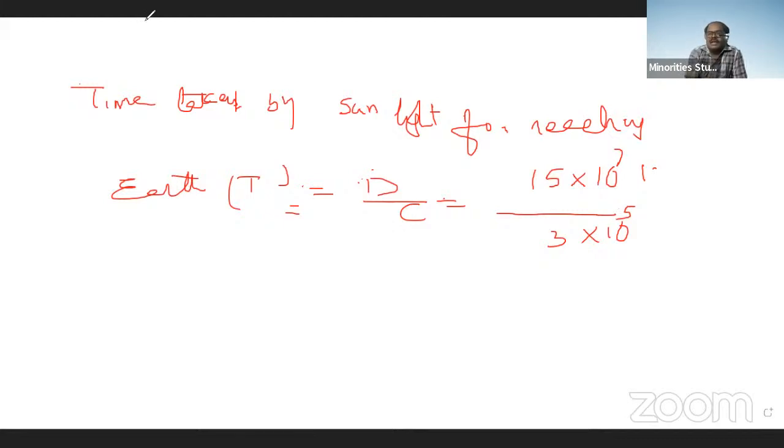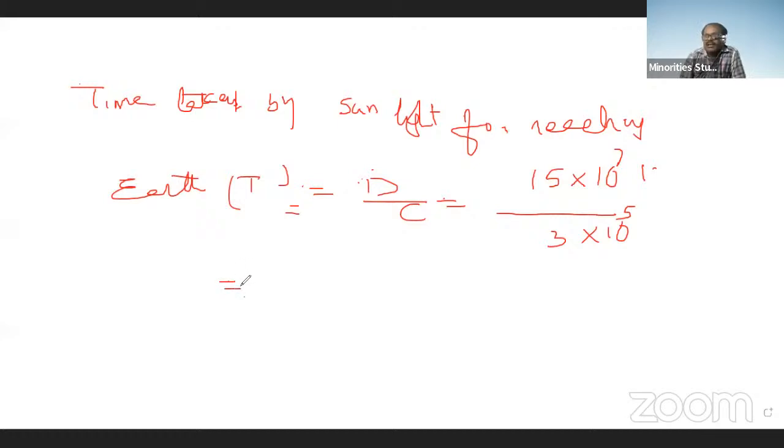And we are going to get the time. Time we are going to get in seconds. Then how many seconds is that? How many seconds are we going to get?